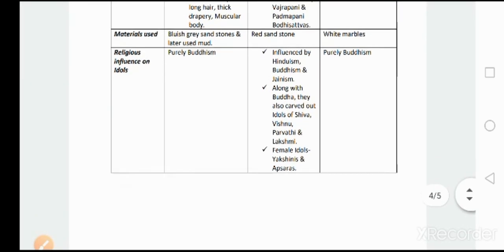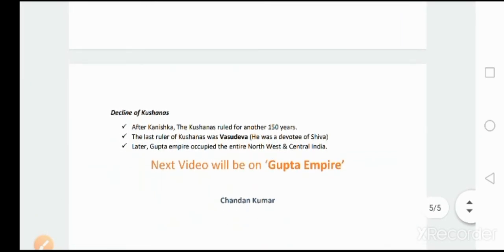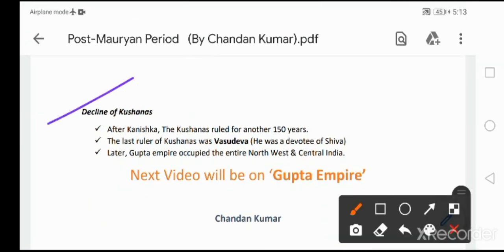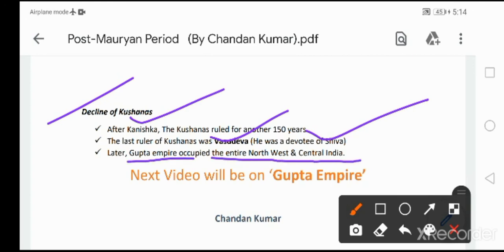Very very important. Then let's quickly jump to the last concept, that is the decline of the Kushanas. Kushanas ruled around 150 years after Kanishka. After King Kanishka, they ruled another 150 years. The last ruler of the Kushanas was Vasudeva. He was a devotee of Shiva. Later, after the Kushana kingdom declined, the Gupta empire occupied the entire northwest and central India. Then we will discuss this in the upcoming video, that is